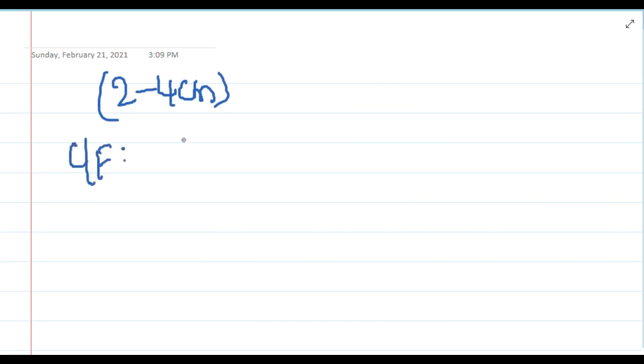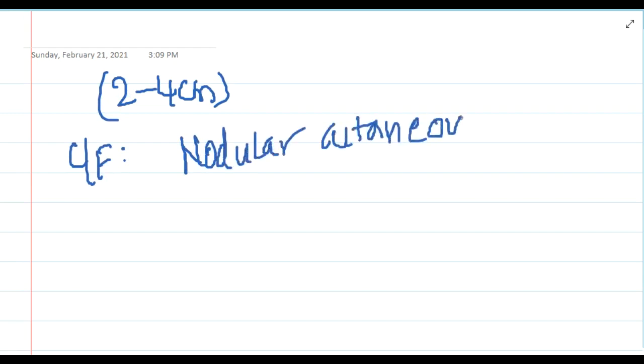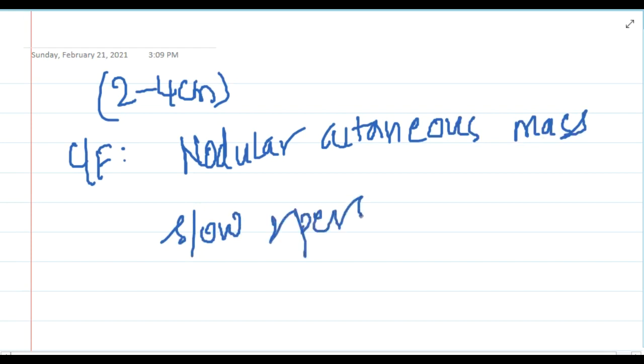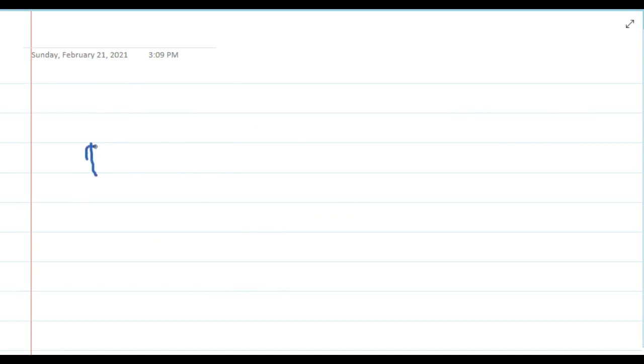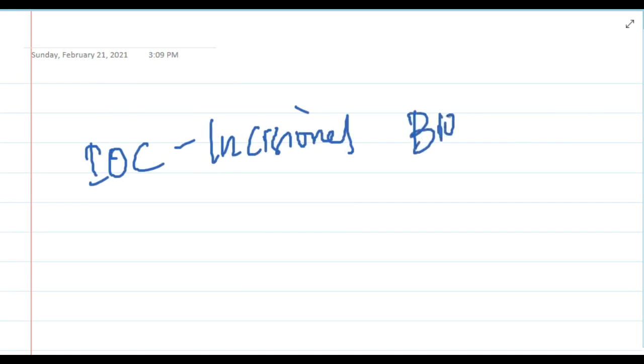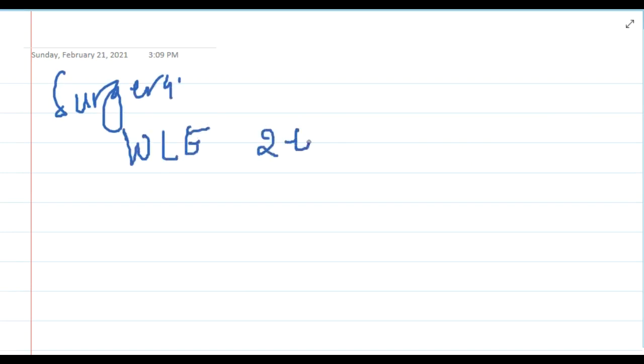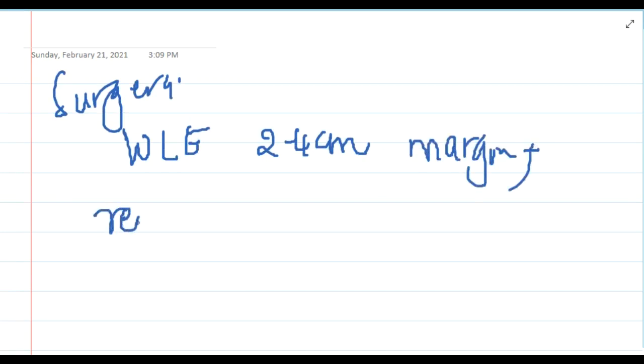In the clinical features, you will see a nodular cutaneous mass, and the pattern of growth in dermatofibrosarcoma protuberans is slow and persistent, enlarging slowly over many years. The investigation of choice is incisional biopsy. In surgery, we should do a wide local excision with a 2 to 4 centimeter margin, and we should remove the underlying fascia.